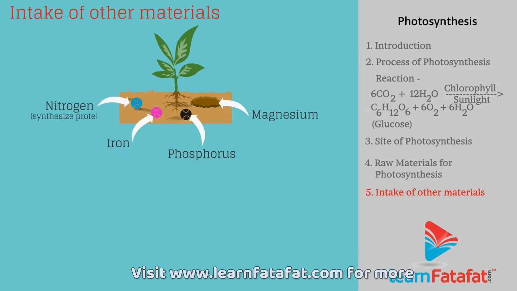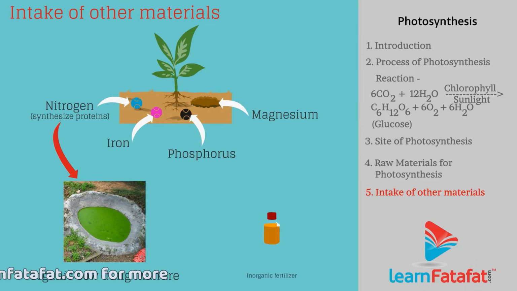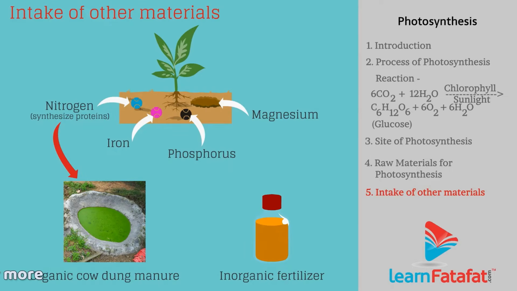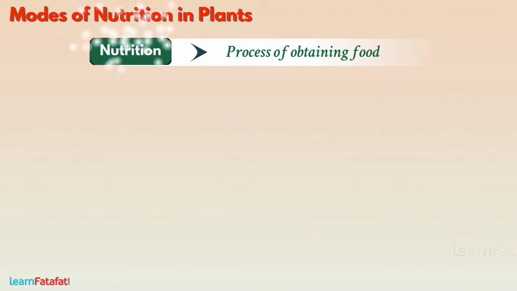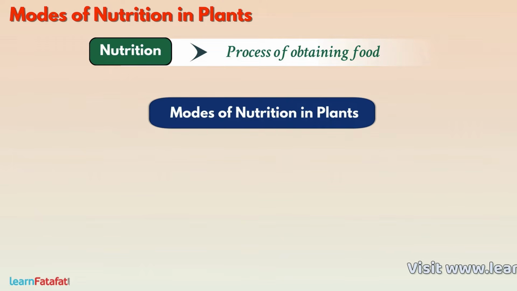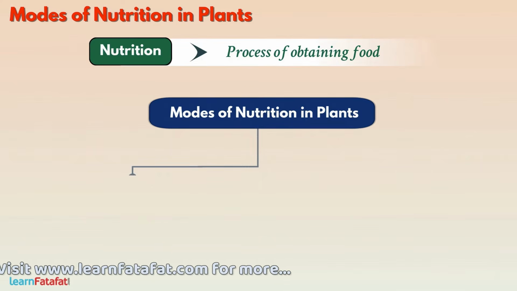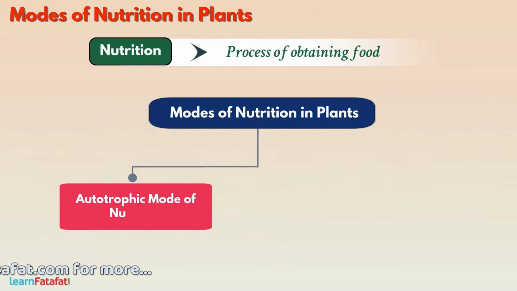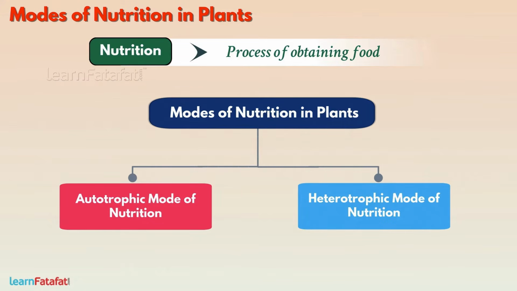Nitrogen, which is useful to synthesize proteins, is taken up in organic or inorganic form. The process of obtaining food is called nutrition. There are various ways by which plants obtain their food. Basically, we can classify nutrition in plants as autotrophic mode of nutrition and heterotrophic mode of nutrition.